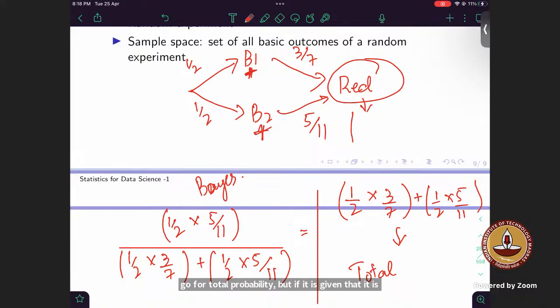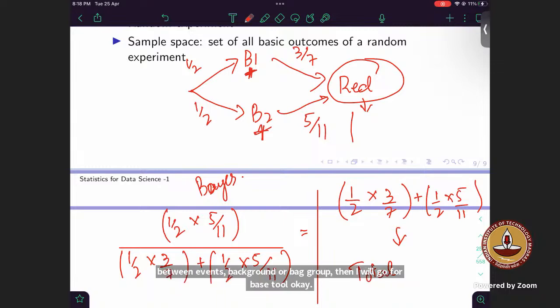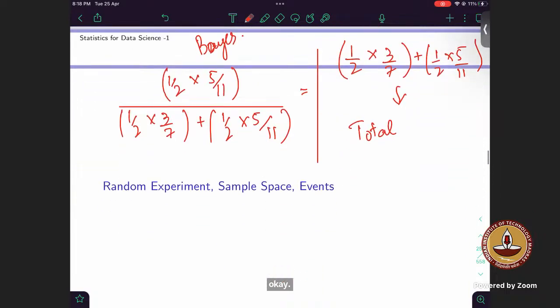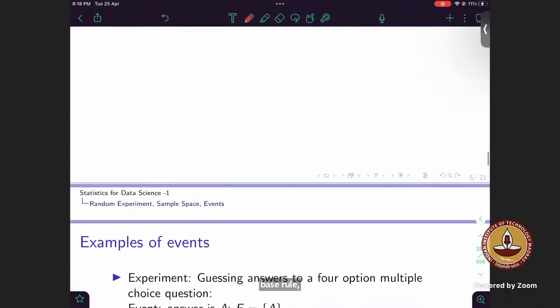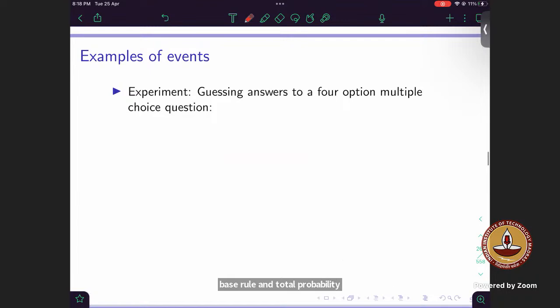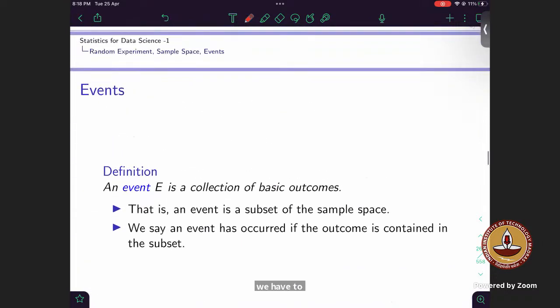Okay. Thank you, sir. So this was for Bayes rule and total probability. Excuse me, sir. There's a sum which I think we also have to apply Bayes theorem to. It's in the chat. Could you just have a look at it? Just a moment, I have to look at it.